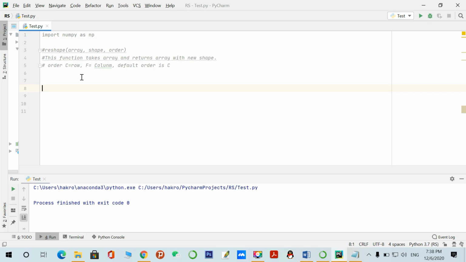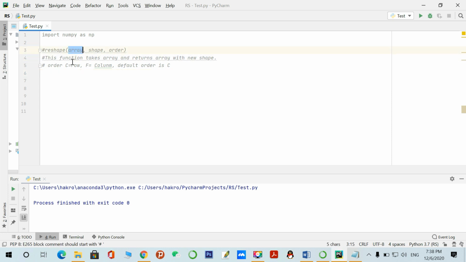Next we have the reshape function of the NumPy library. Basically this function is used to change the shape of an existing array to a new shape. It takes an array and returns an array with the new shape. There are three arguments.